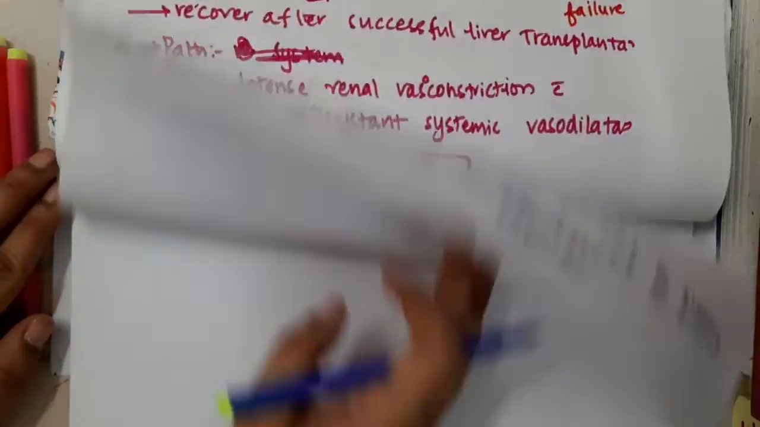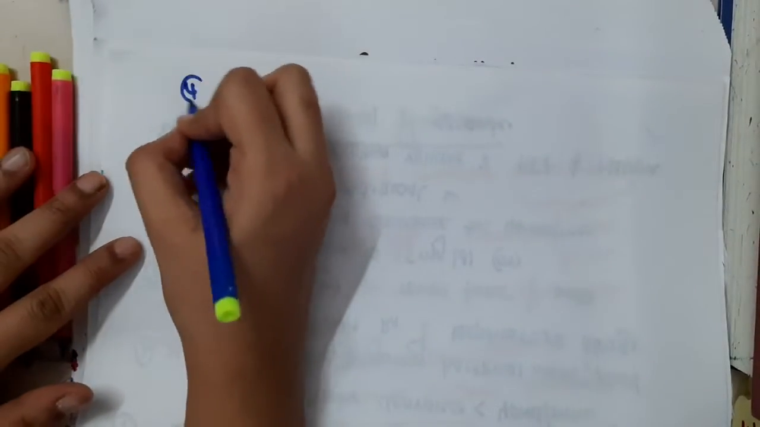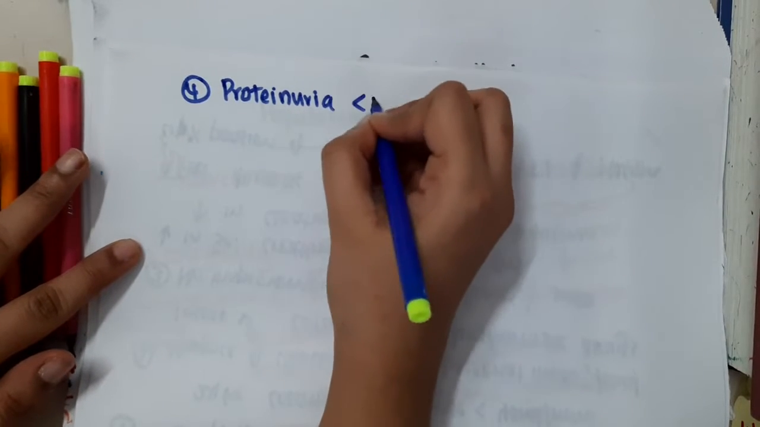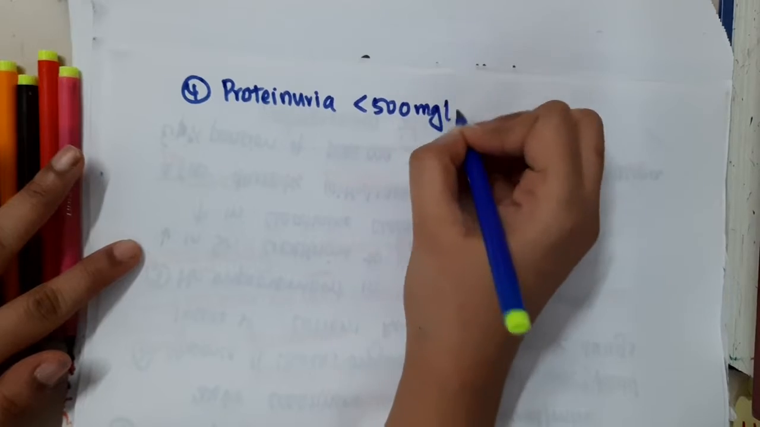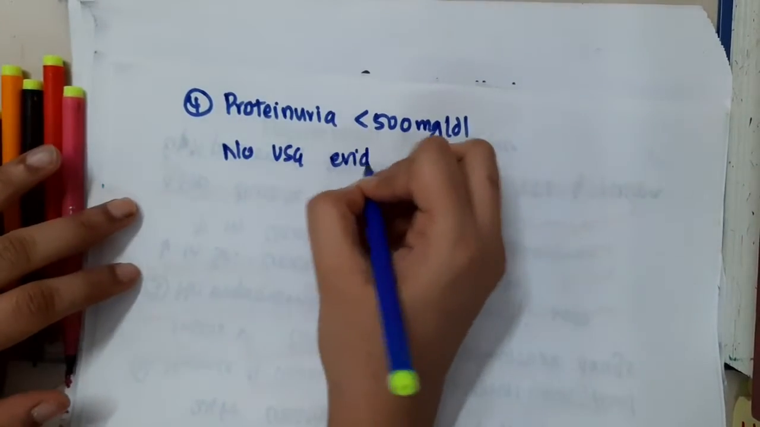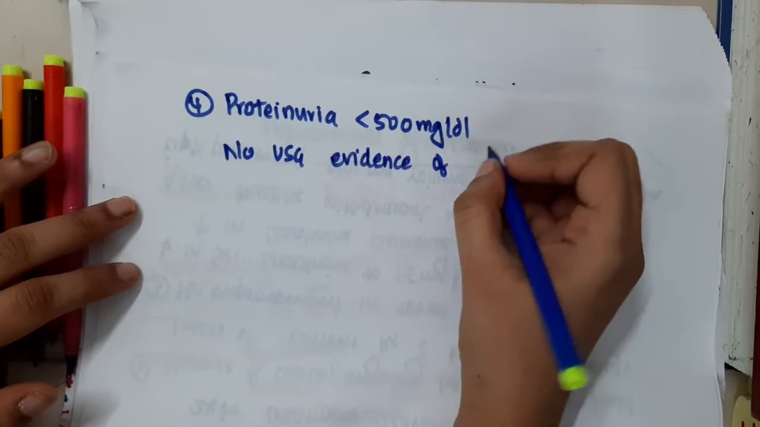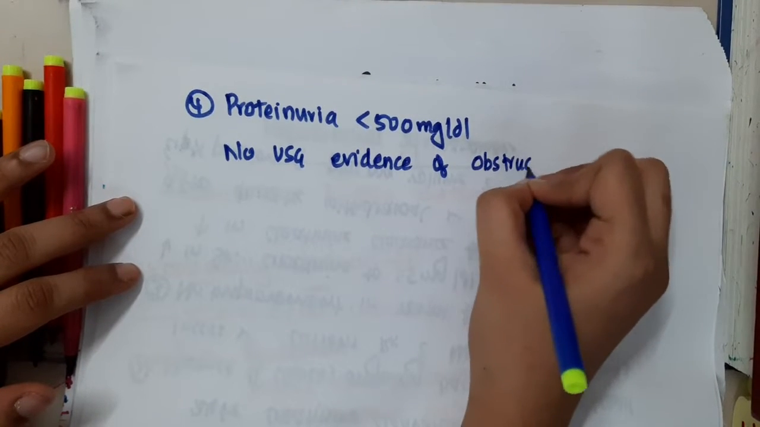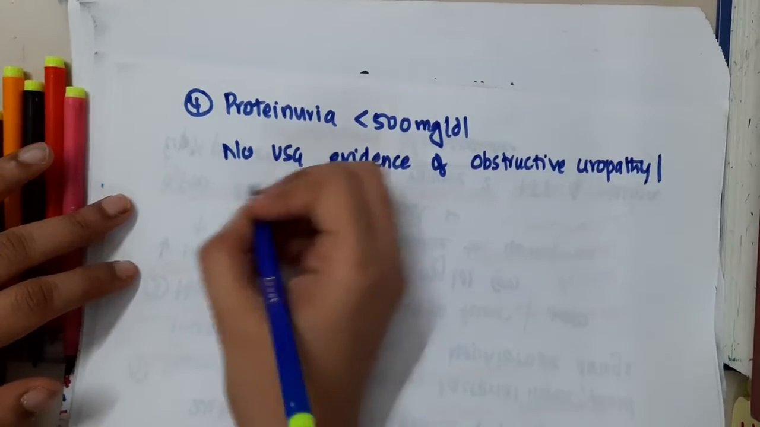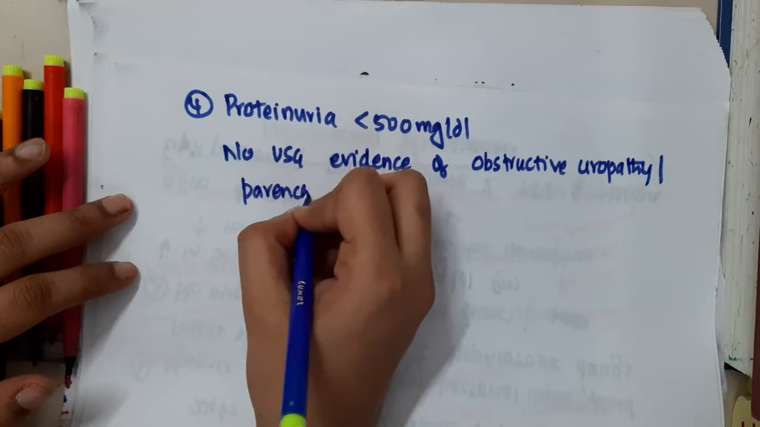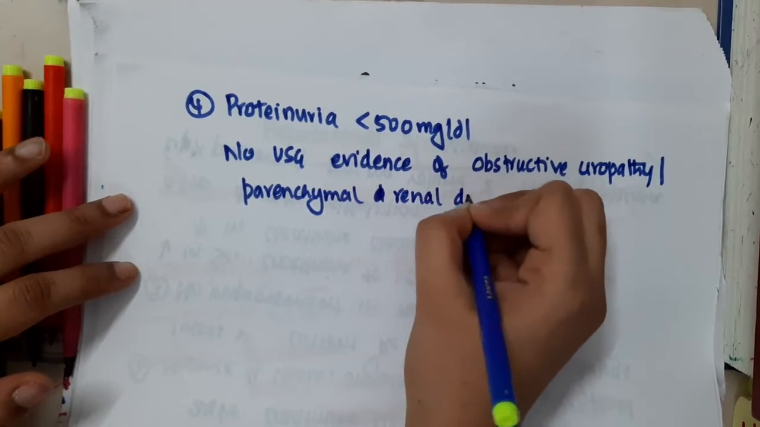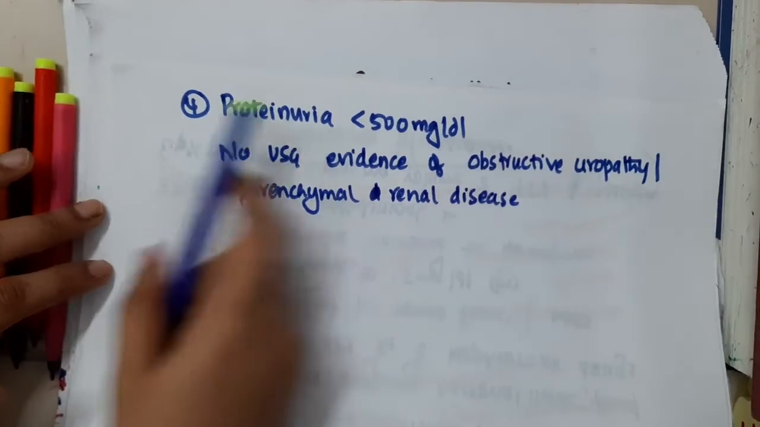Then the fourth criterion: the patient has proteinuria of less than 500 milligram per day, and there is no ultrasonographic evidence of obstructive uropathy or parenchymal renal disease. All these are the major criteria.